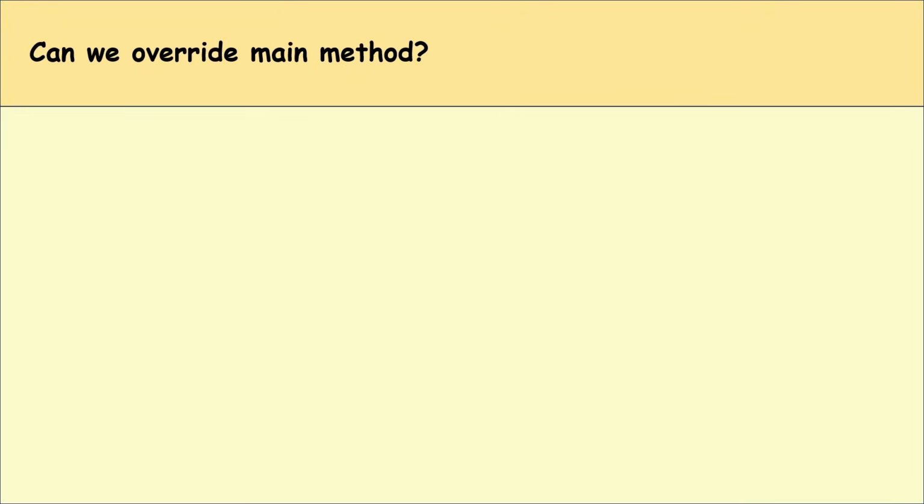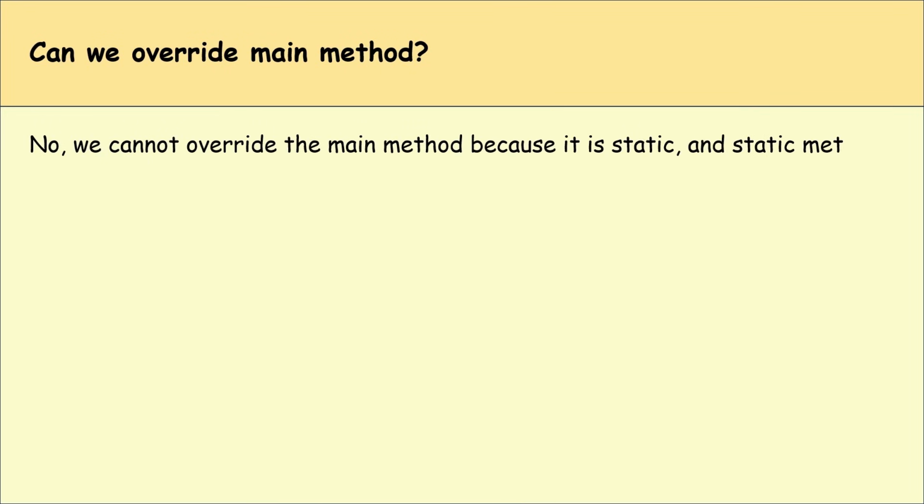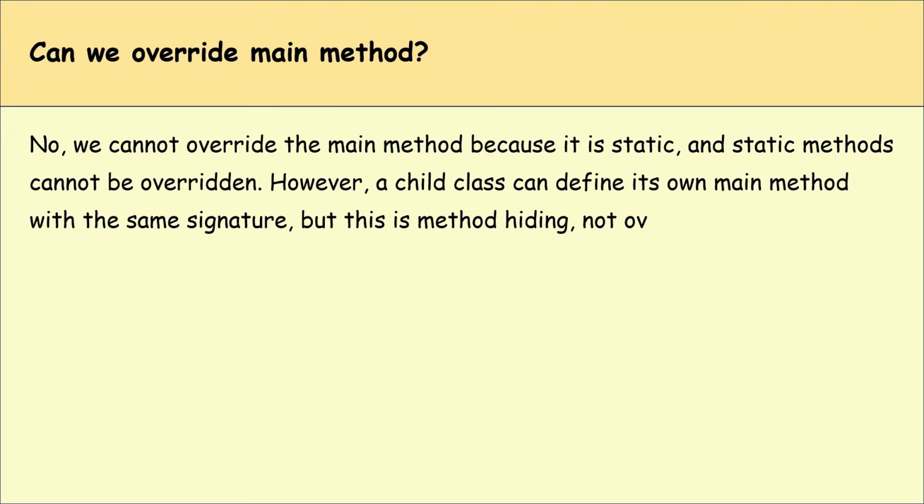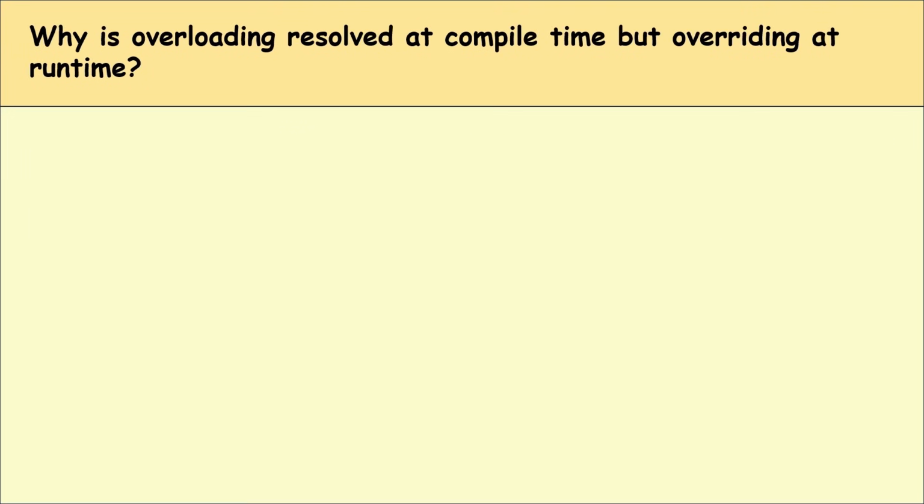Okay. Can we override the main method? No, we cannot override the main method because it is static and static methods cannot be overridden. However, a child class can define its own main method with the same signature, but this is just method hiding, not overriding.